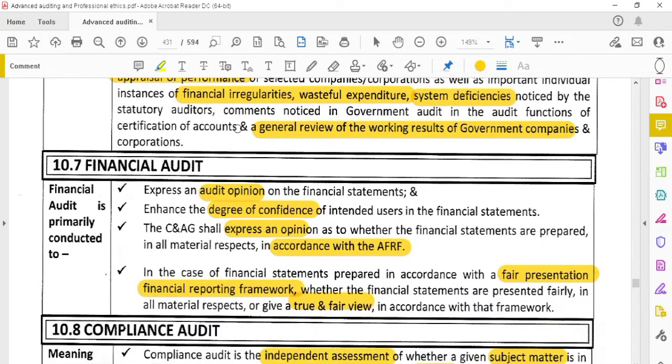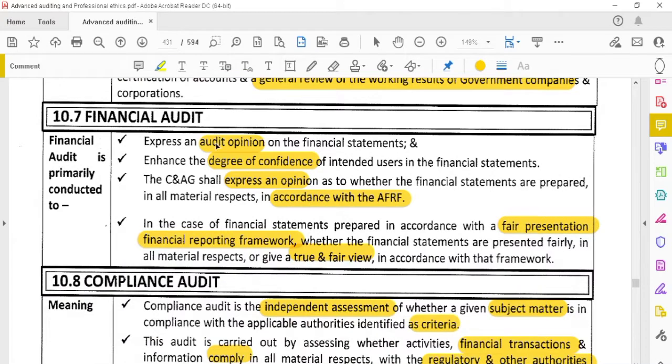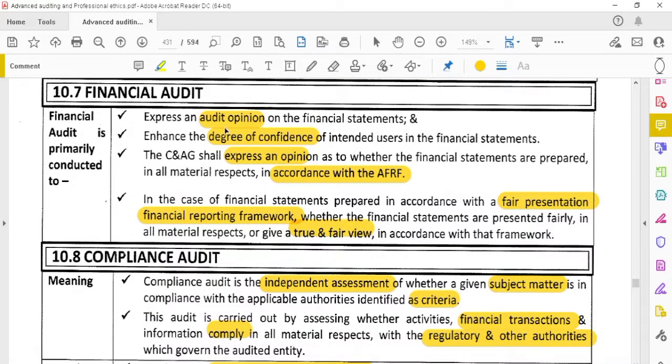Okay, next, financial audit. What is meant by financial audit? Financial audit is expressing the opinion, the audit opinion. In financial audit, as in a normal audit, the auditor has to express the opinion. It has to increase the degree of confidence of the intended users, and the financial statements have to be prepared as per the applicable financial reporting framework, and the auditor has to provide the opinion that it is a true and fair view. Okay, for normal companies' financial audit, like that the auditor has to give the true and fair view.